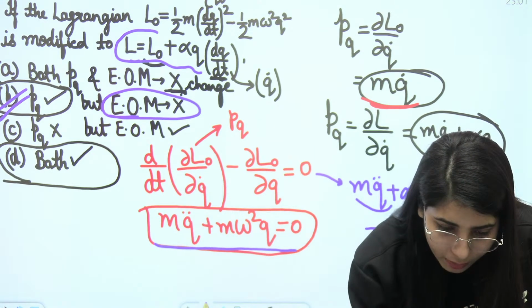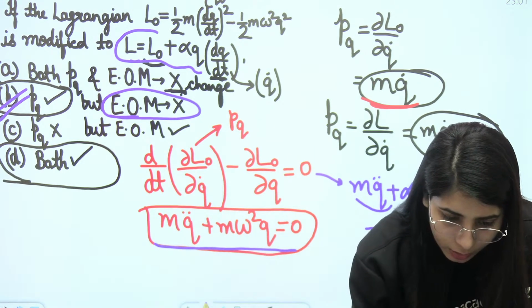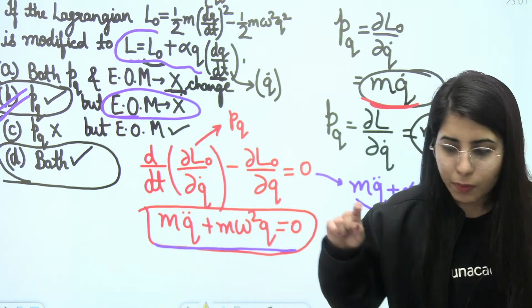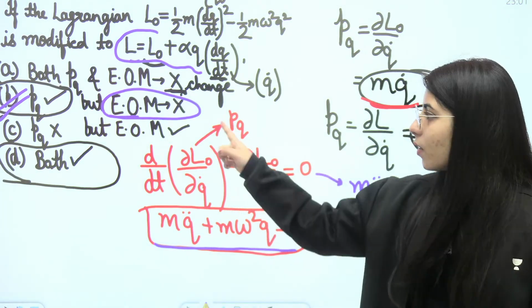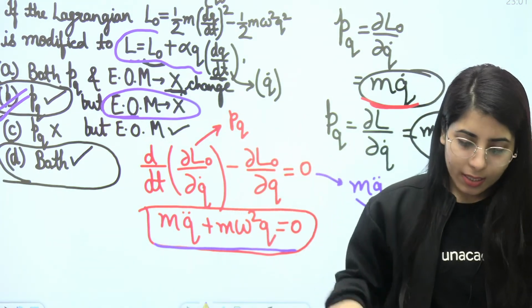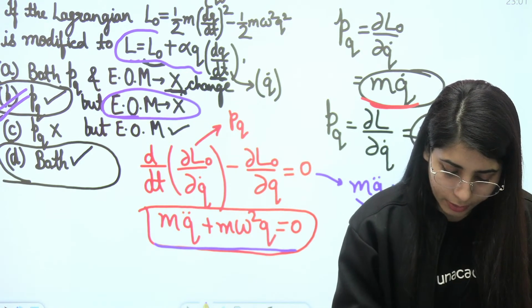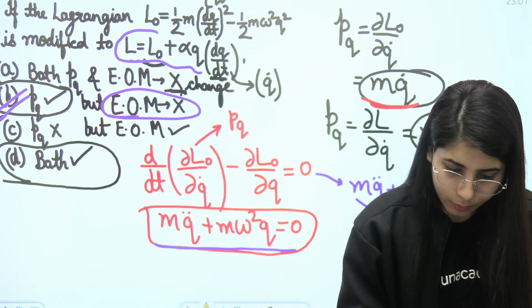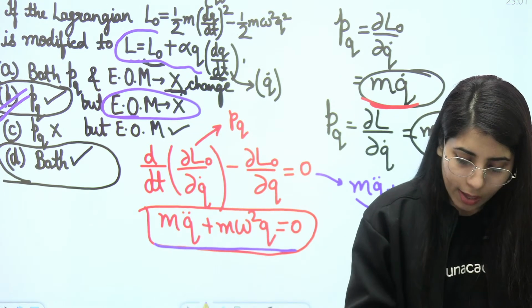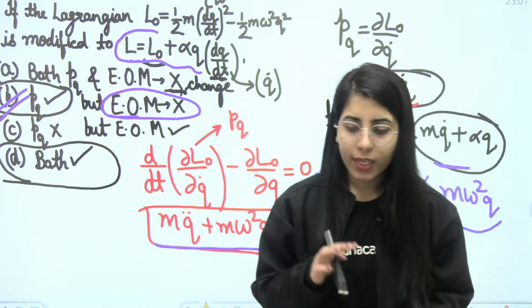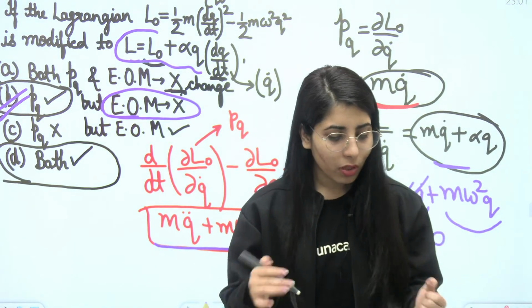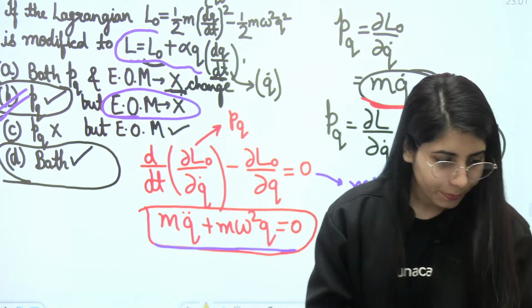Very good, Onik. Very good, Shubhangi. Shubhangi, is that clear now that it will be option B, not option D, and why I have shown it here? Is that clear to everyone now? Done, done, done. If there is any doubt, you can mention it. You can let me know about it. And if there is no doubt, here is your next question.